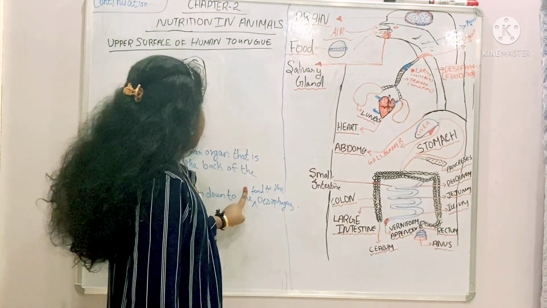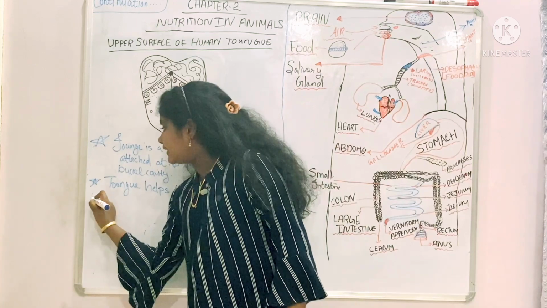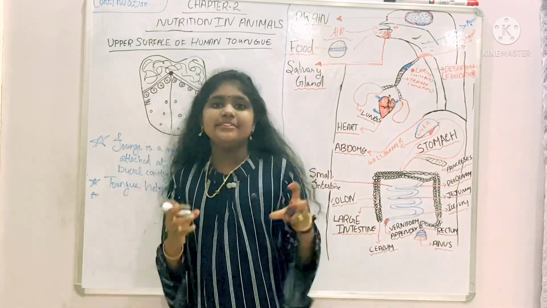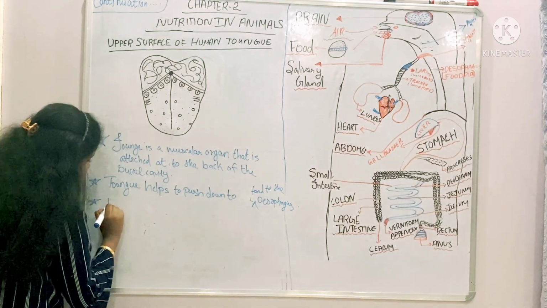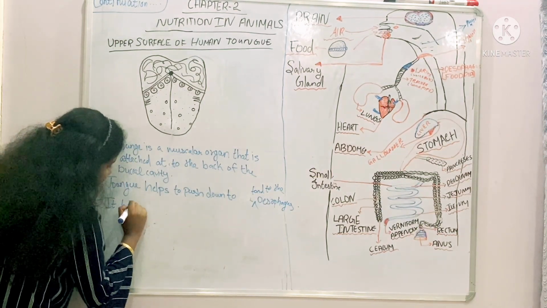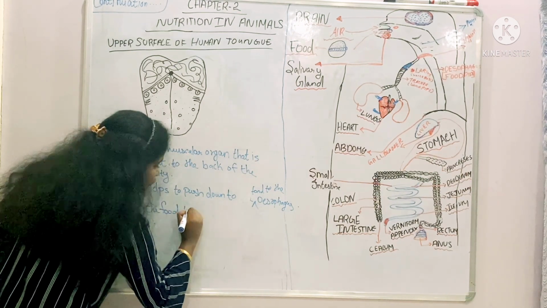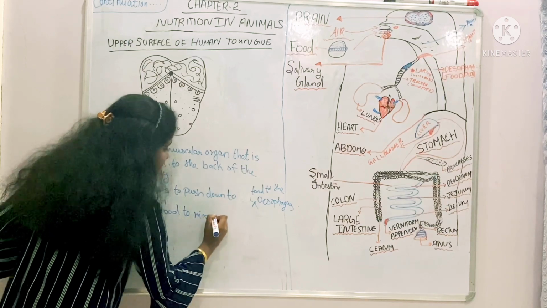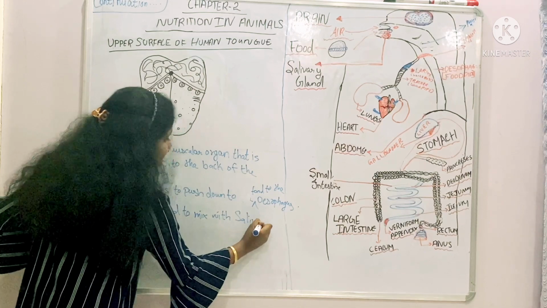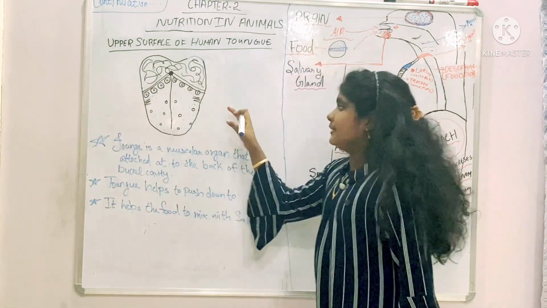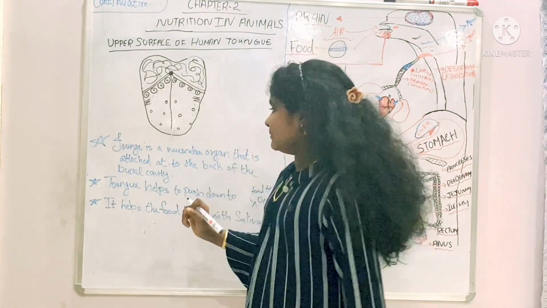So next point, what does it help with? It helps to mix the food with the saliva. So the tongue helps the food to mix with saliva, and it helps to what?